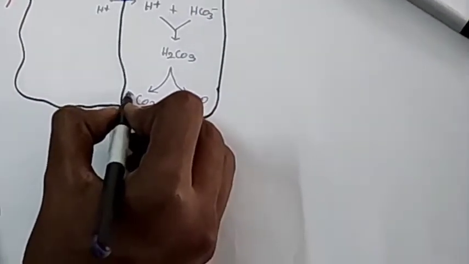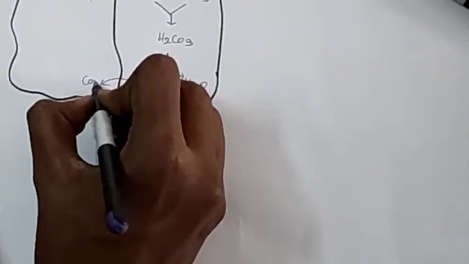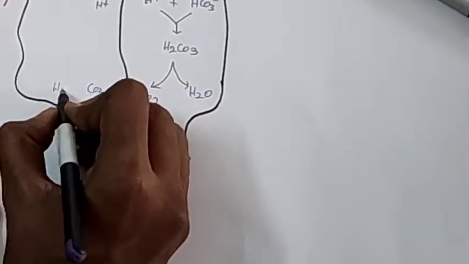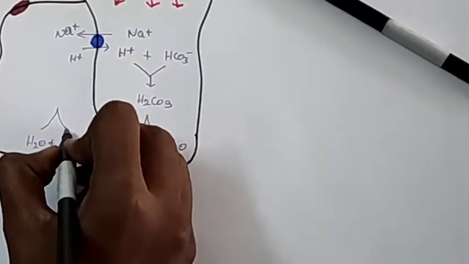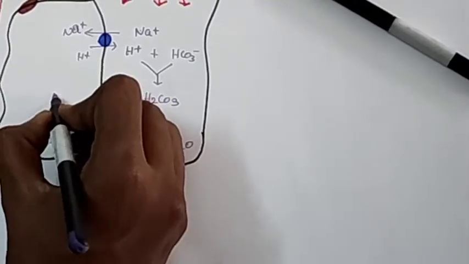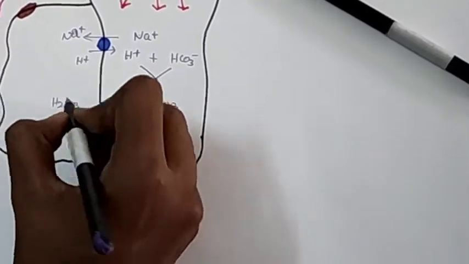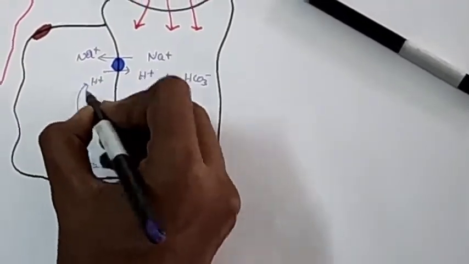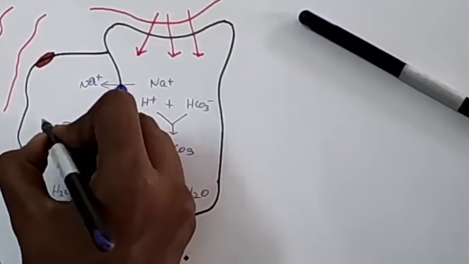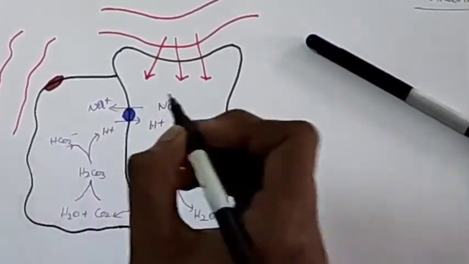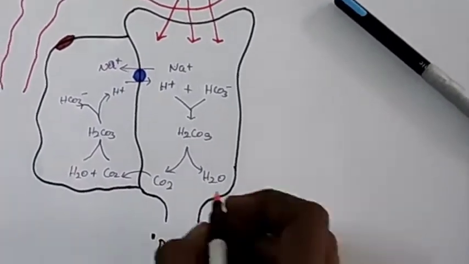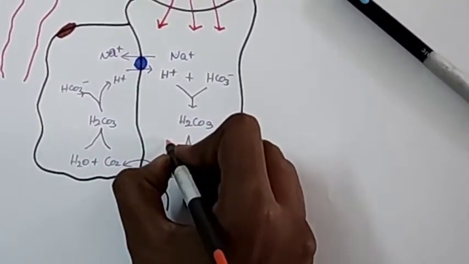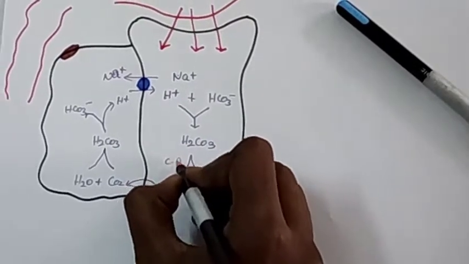This carbon dioxide enters into the PCT cell, which combines with the water present in it to form carbonic acid with the help of same enzyme carbonic anhydrase, which then splits into H+ and HCO3-. This H+ leaves the PCT and enters the lumen through the sodium pump. This is the enzyme carbonic anhydrase.